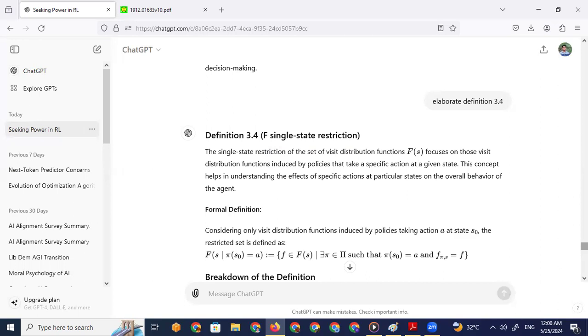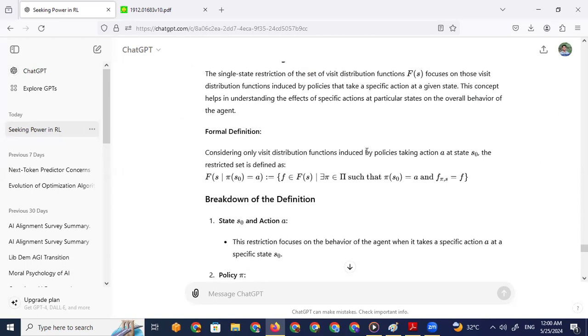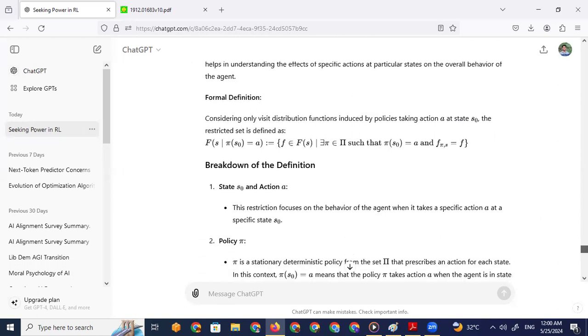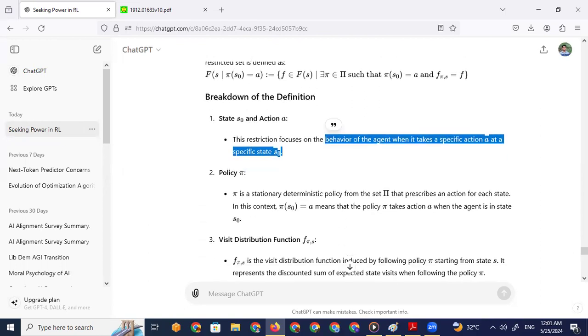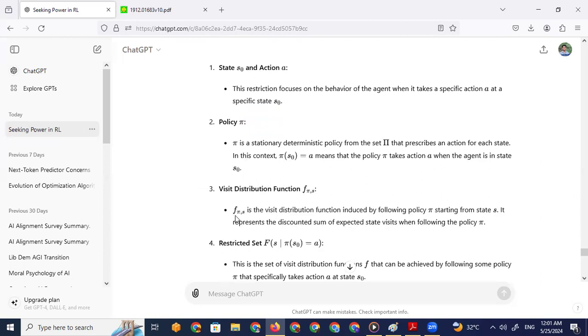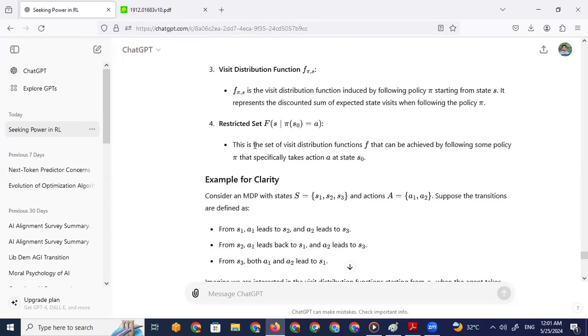Okay, that's a breakdown of the definition. State S and action A: the restriction focuses on the behavior of an agent when it takes a specific action A at a specific state S. Then the policy pi takes that action, and we consider the visit distribution functions induced by those policies. The restricted set is the set of visit distribution functions F that can be achieved by following some policies pi that specifically take action A at that state.